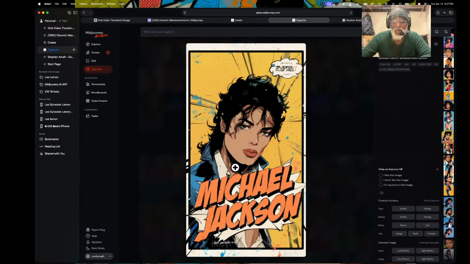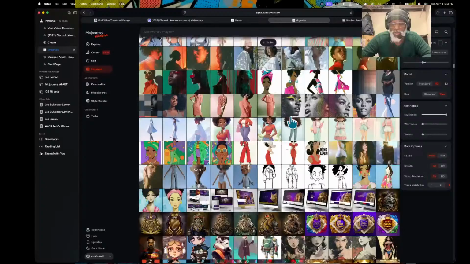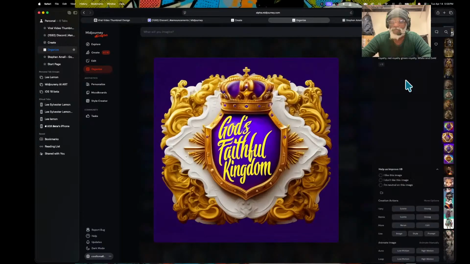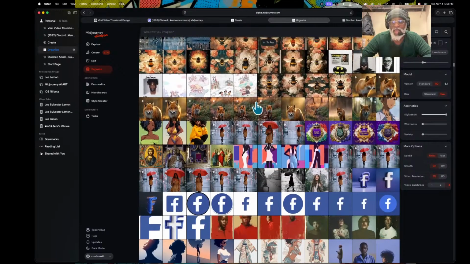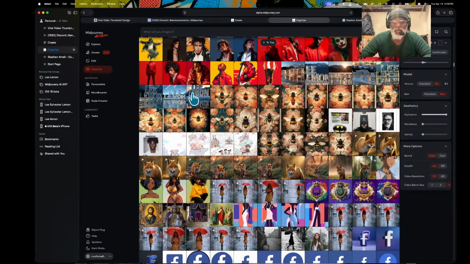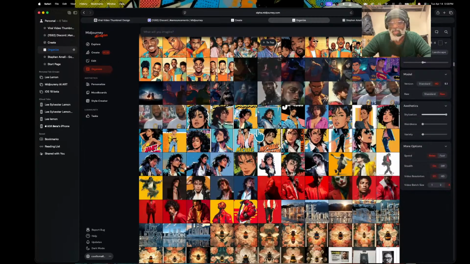Okay, so this time we're doing Michael Jackson. And the last time I tried to do Michael Jackson, it didn't count the way how I wanted it. So this time we're doing Michael Jackson. And this time we gotta also do God's favorite. So we gotta do God's favorite, and we got God's favorite right here. That's all we had to do. And we gotta just see how well that would come out if we do it in that way. Right here, I also want to redo the ice thing with my name. So we gotta just hit continue right here and just see how well.